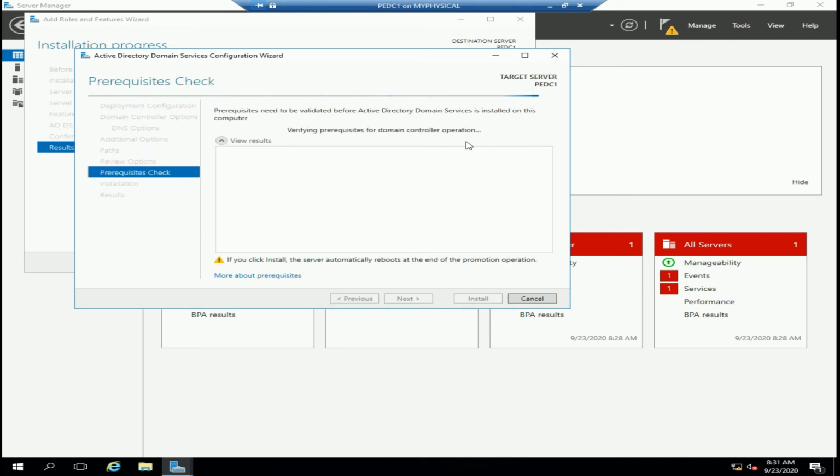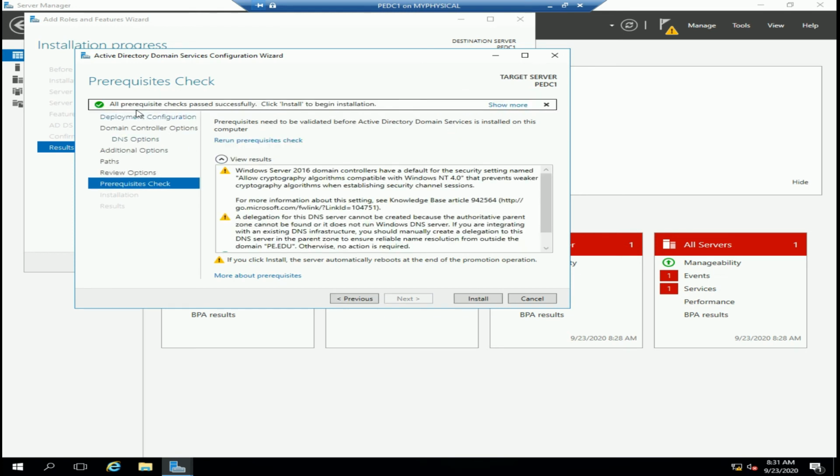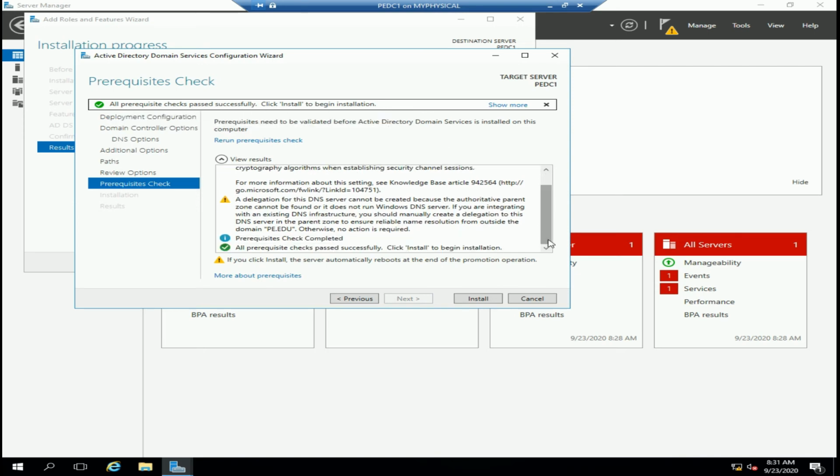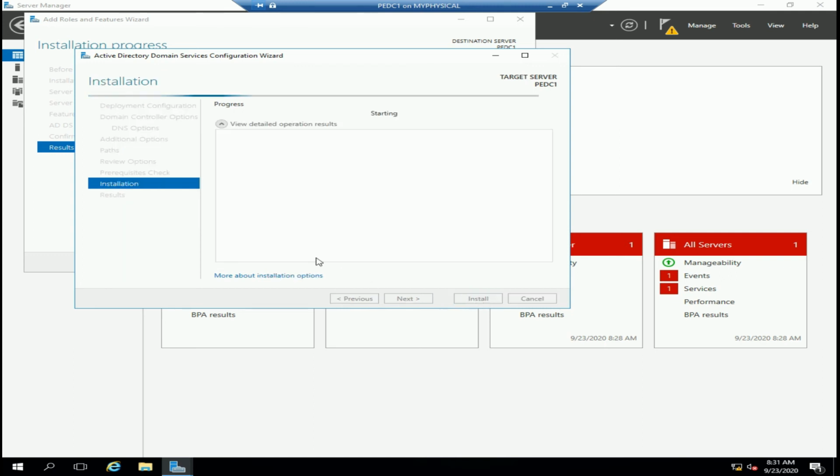Prerequisite check. Let's wait for a while and see whether we're able to pass the checks. Good. All prerequisite checks passed successfully, so we are good to go and continue with install.